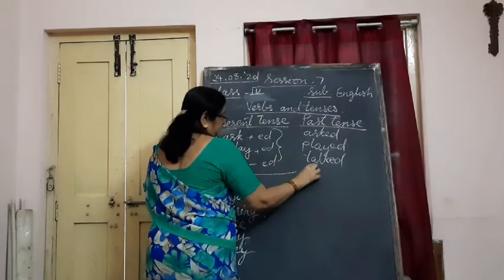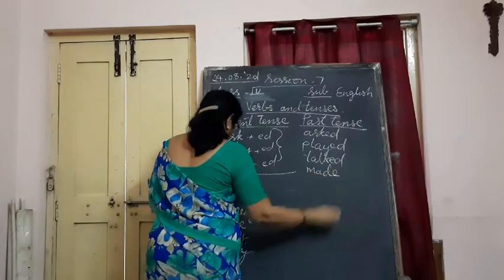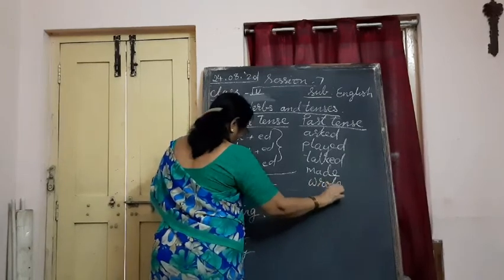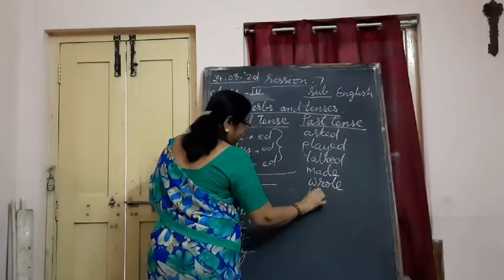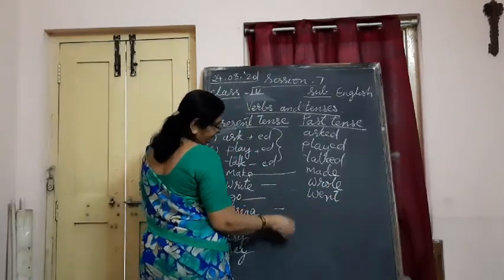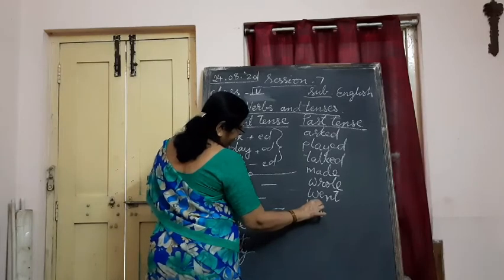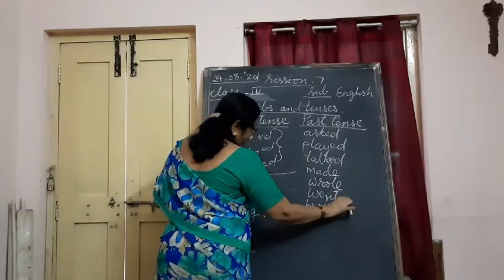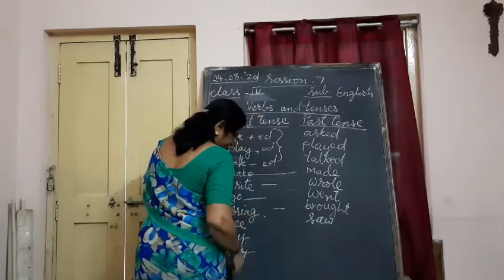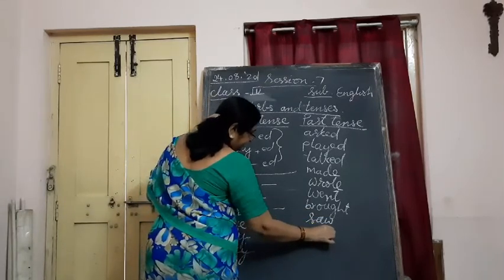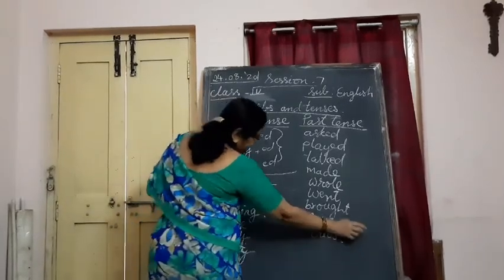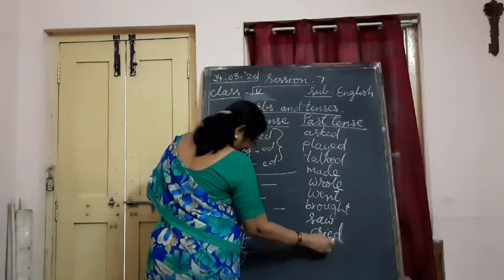Make becomes made. Write becomes wrote. Go becomes went. Complete spelling changes here. Bring becomes brought. See becomes saw. Cry, cried. Look here, Y is there. Y we are changing into I and then we are adding ed.